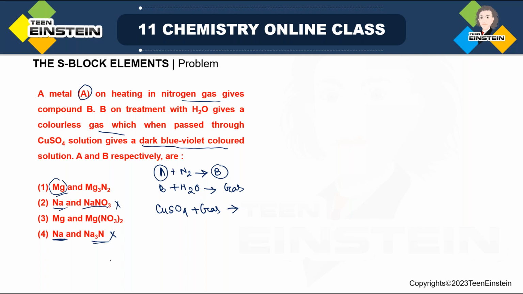Now, among 1 and 3, it is fine that A is Mg. But when it reacts with nitrogen, whether the compound is Mg3N2 or magnesium nitrate, it is actually Mg3N2. It is not the nitrate. So that is why the correct option will be the first option. But what will the reactions be, that we will see now.